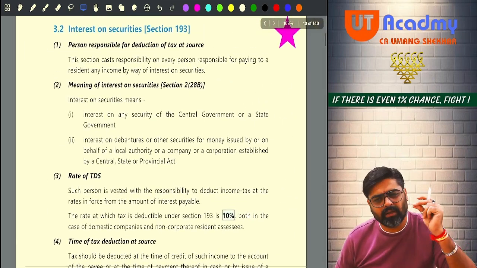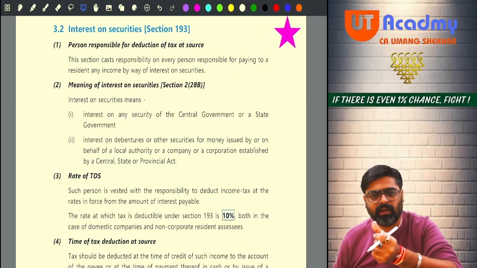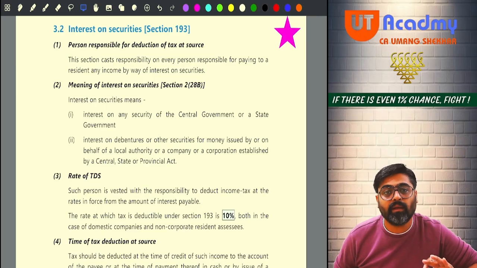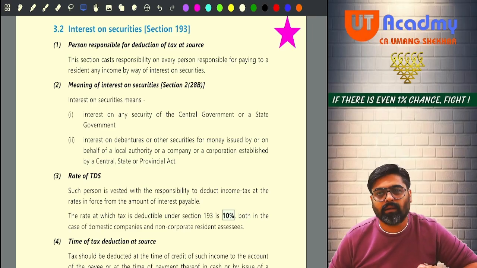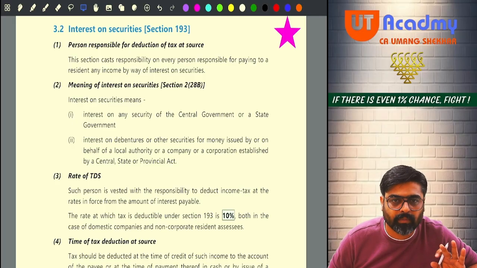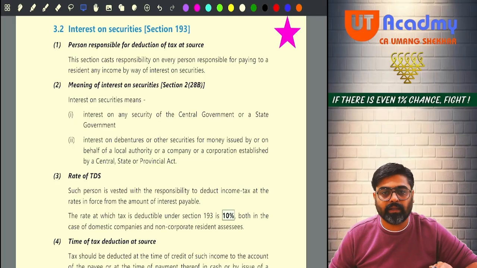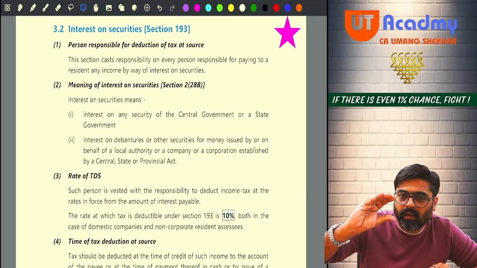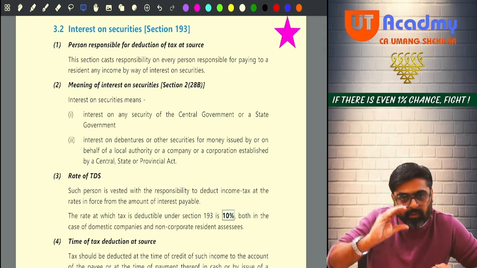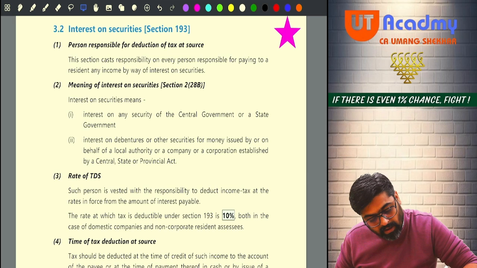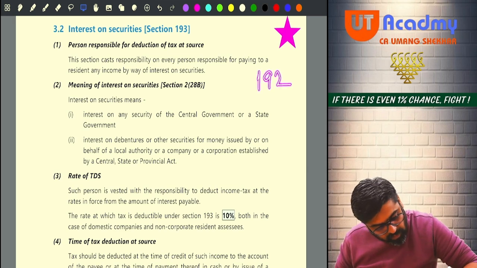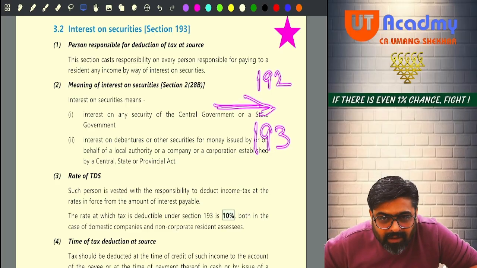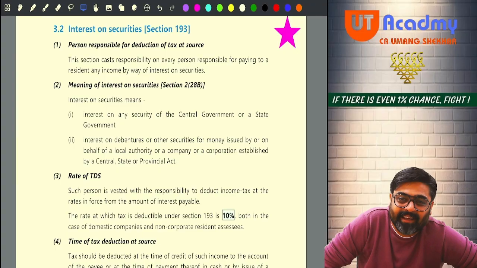Now all these sections, they will start, they will end, they will start, they will end. All these sections are very easy. Okay. So the maximum time we had to spend was in 192, and I hope this section is understood by everyone properly. Okay. Now let's come to 193. But before 193, see what the institute has done after 192 and before 193. See, after 192 and before 193, there is some other section also which is not given here.